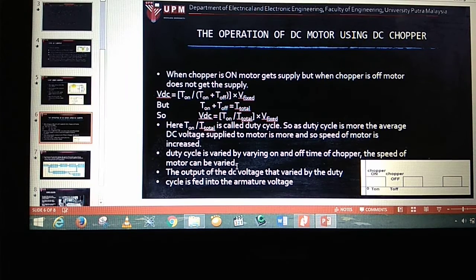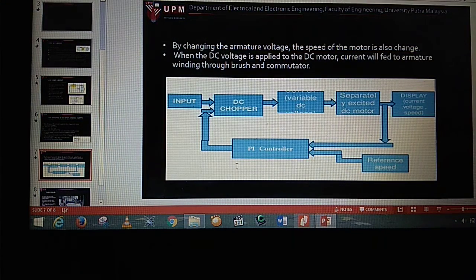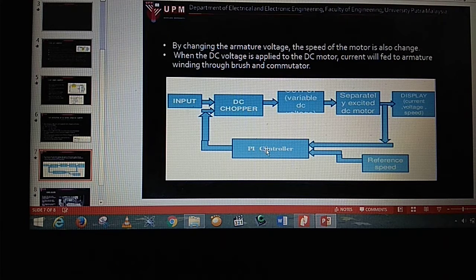Then the output of the DC chopper normally feeds into the armature voltage, which is the part that is not moving in the DC motor. So this is our block diagram for armature voltage control. First, this is a reference speed. For example, we want to set it at 50 meters per second. So this is the PI controller, which is proportional integral.